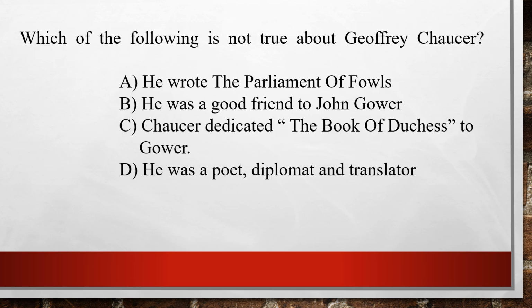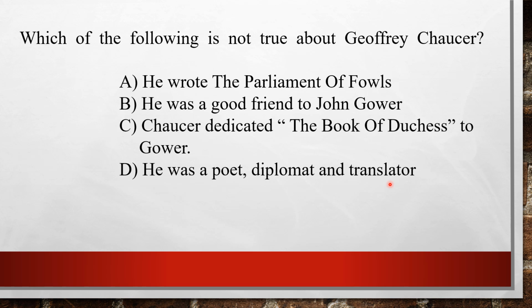So the next question, which of the following is not true about Geoffrey Chaucer? He wrote the Parliament of Fowls, option A. Option B, he was a good friend to John Gower. Option C, Chaucer dedicated the Book of the Duchess to Gower. And option D, he was a poet, diplomat, and translator. What do you think would be the answer to this question? This is the easiest question. If you have watched my video on Geoffrey Chaucer, I believe that you will answer this question.